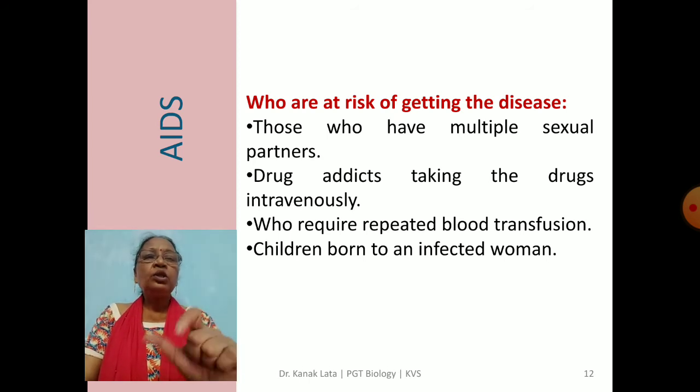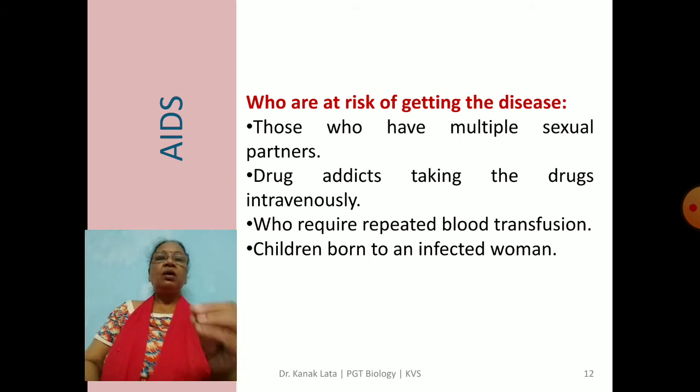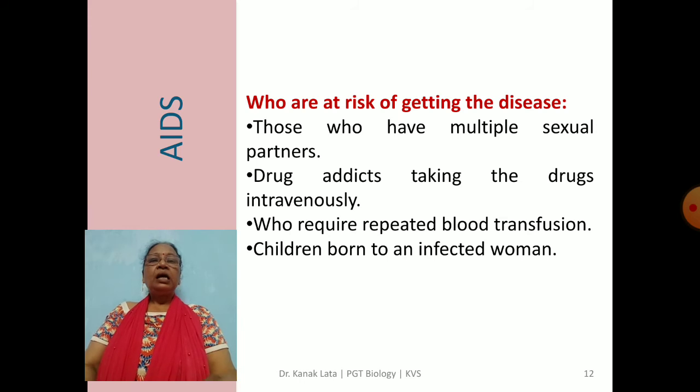First, those who have multiple sexual partners. Second, the drug addicts who are always taking drugs intravenously. And next, those who require repeated blood transfusion, so they may have a chance of AIDS. And children born to an infected mother. Suppose the pregnant lady is already infected by AIDS, so the children may also get AIDS.